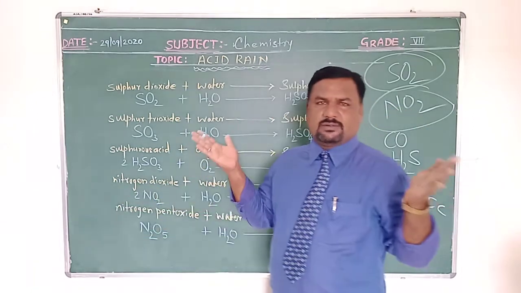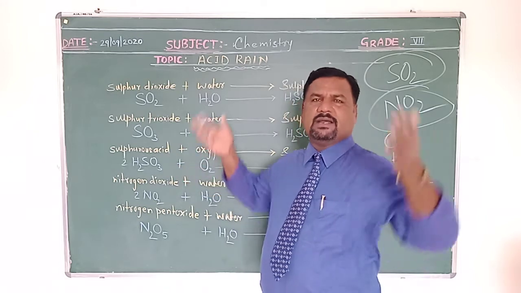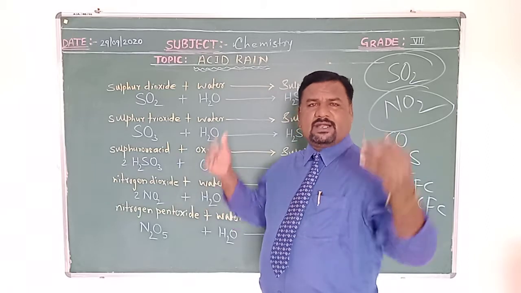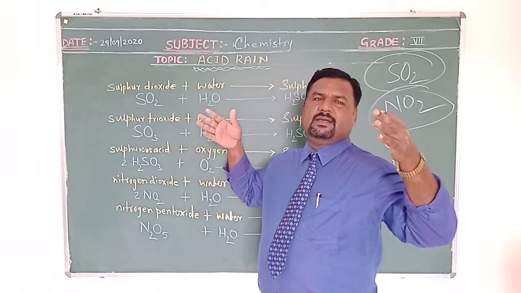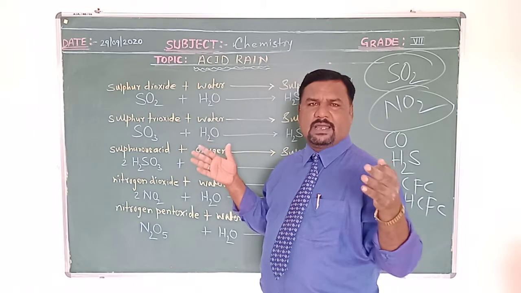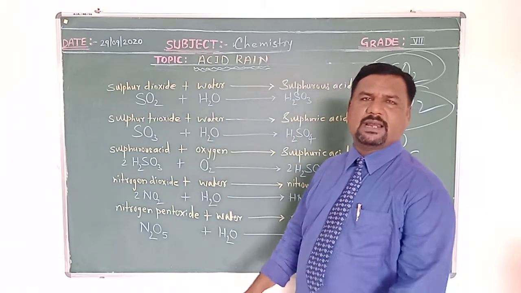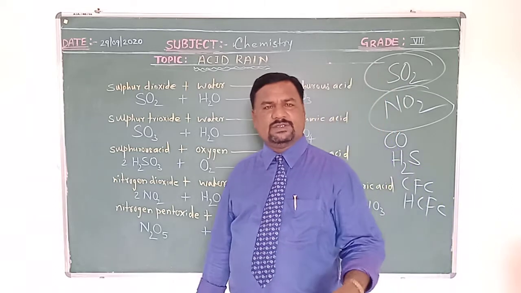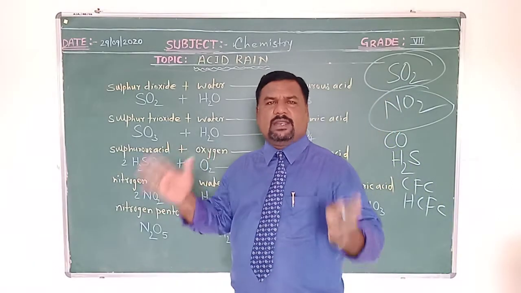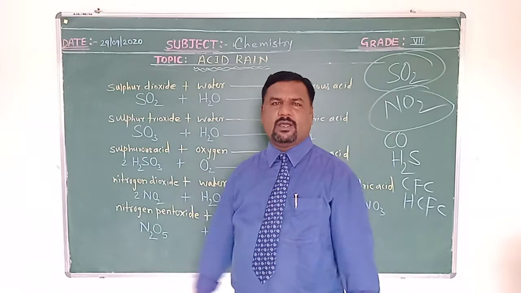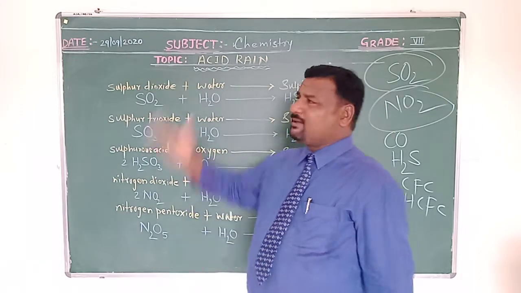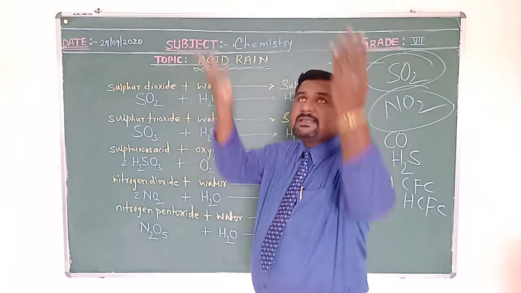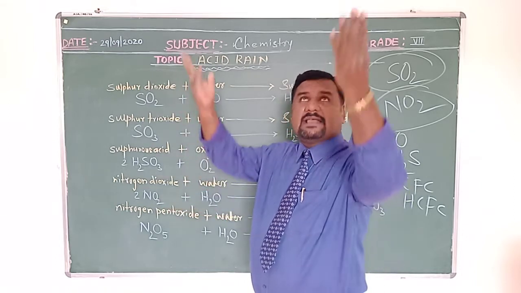See, technology has improved and we are living in a modern era, and we want every comfort. We want to lead a comfortable life, an executive life, a proper life. Every individual wants to live so, and for our own comfort we are responsible for the spoilage of our own landscape. Whatever rainwater we are getting is not distilled, pure water, but acid-containing water, so we call it acid rain.